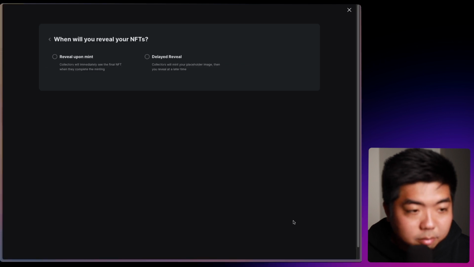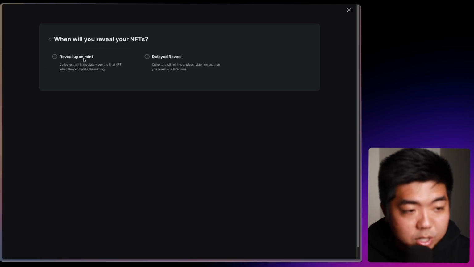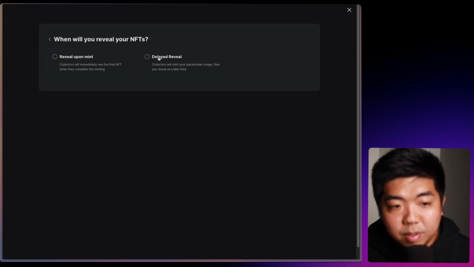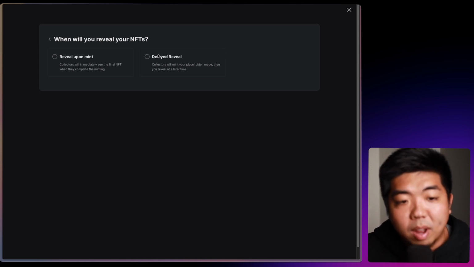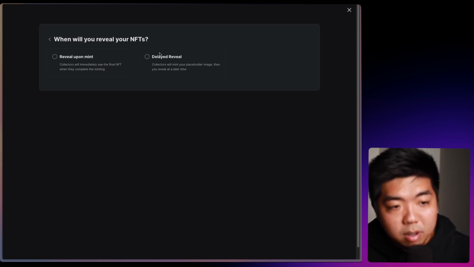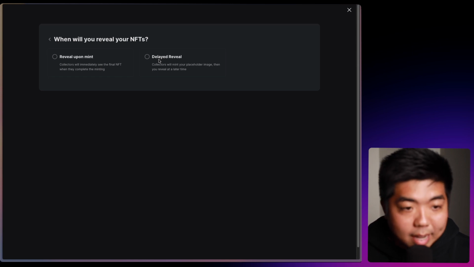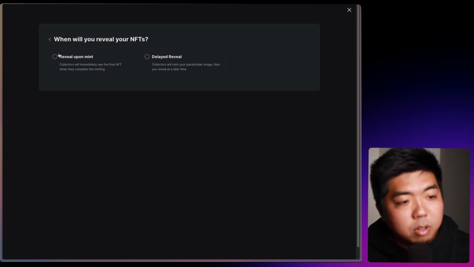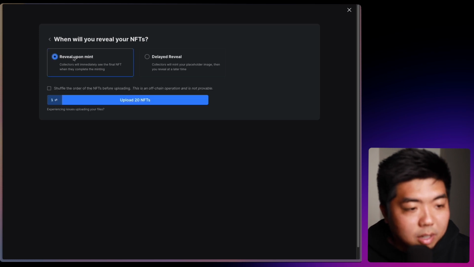You can hit next. Now, this is where you can select if you want to just reveal these NFTs when they are minted, or if you want to have a delayed reveal. This means that every NFT will have an image placeholder, and you select the time when you want to reveal all of the actual metadata for that NFT. In this case, we don't have an image that we want to set as a placeholder, so we are going to just select reveal upon mint.